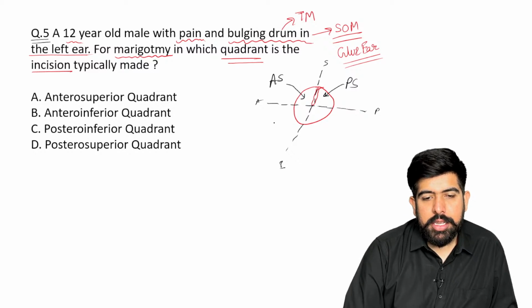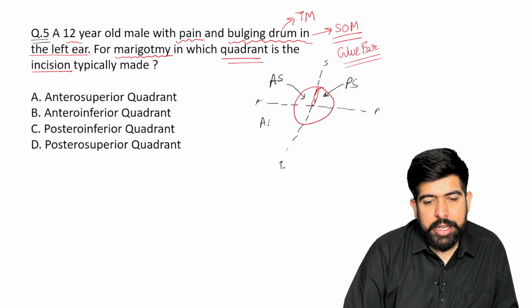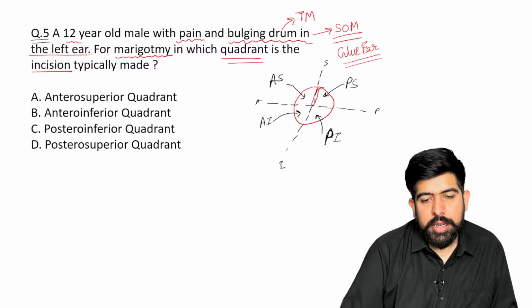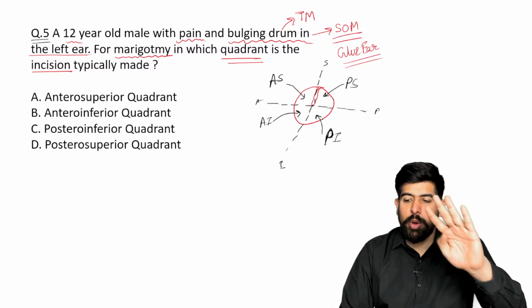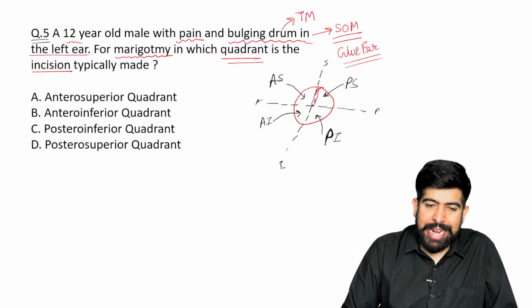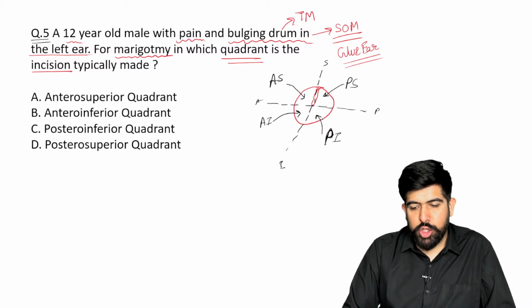This one will be your anterior inferior, and this one your posterior inferior. These are the four important quadrants which you have to remember.